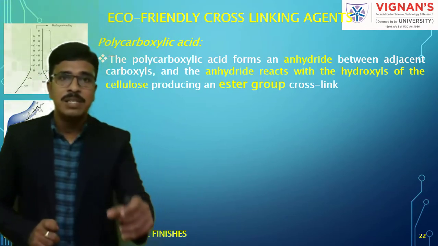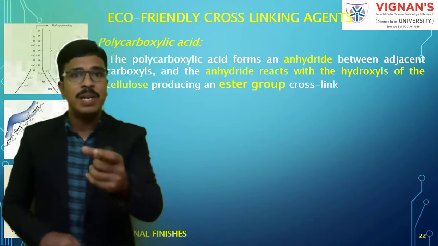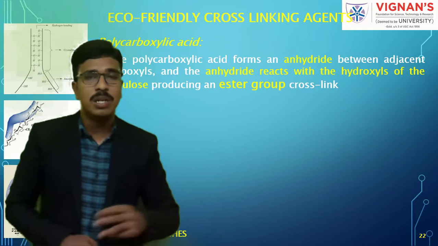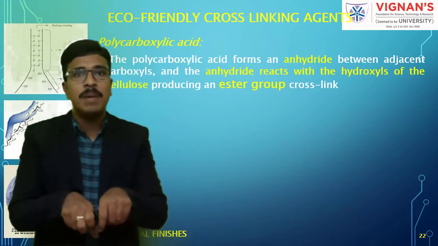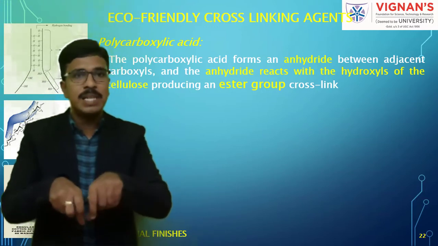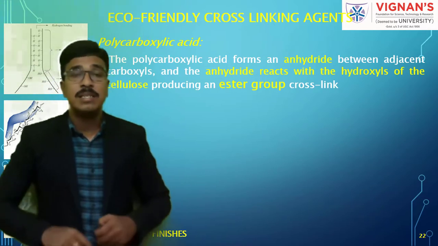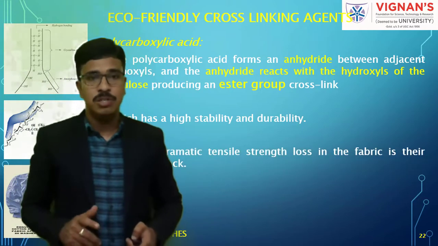So in cellulose we have alcohol groups, that is ROH groups, and we have this anhydride of the acid, formed by water released from the acid. Understand? Between these two, what will happen? This is alcohol and this is acid. When alcohol reacts with acid, finally it results in ester formation or ester linking. Understand? Which is highly stable and durable.